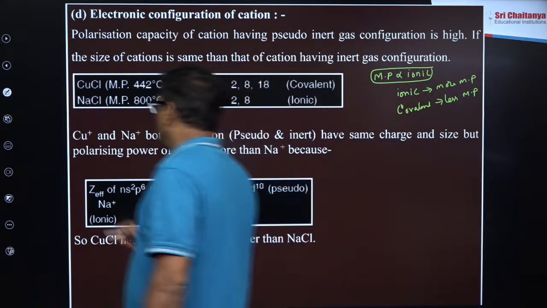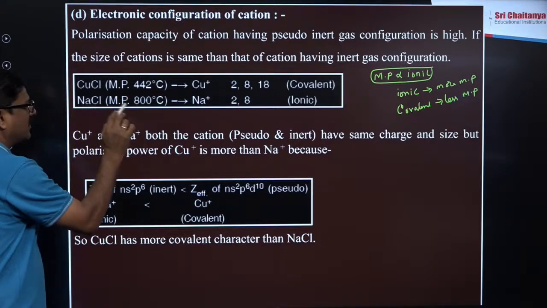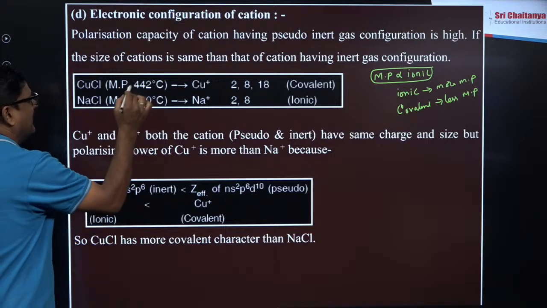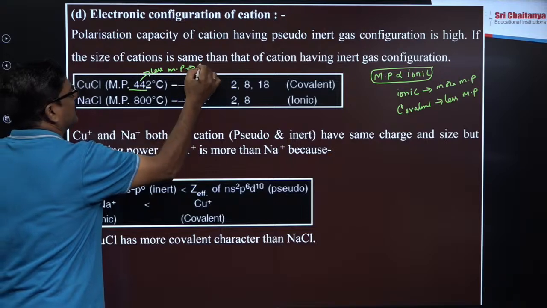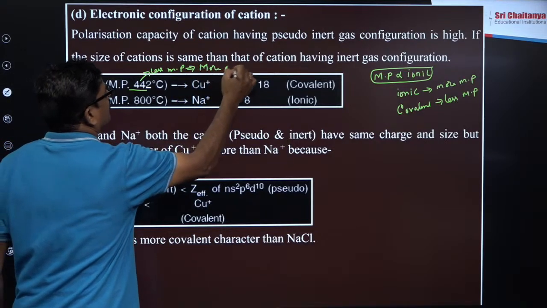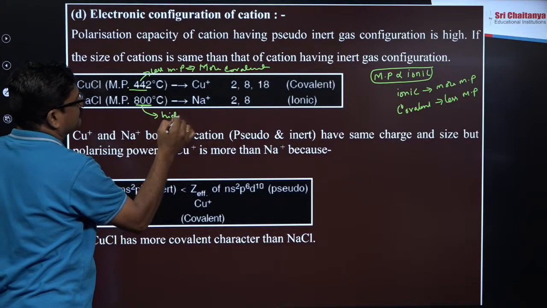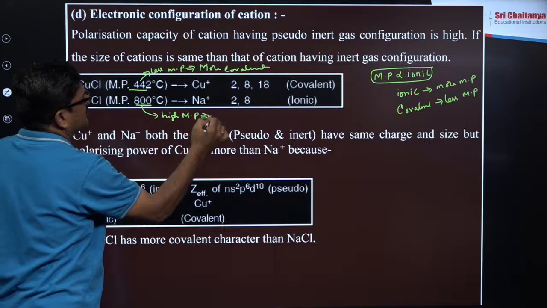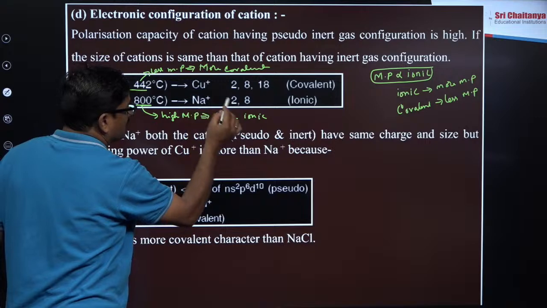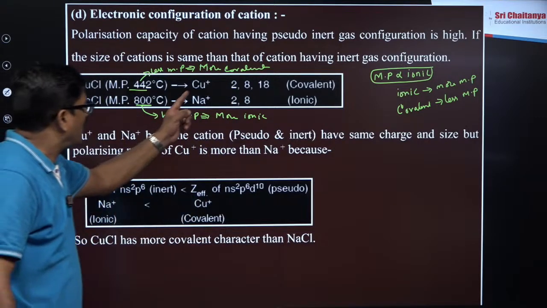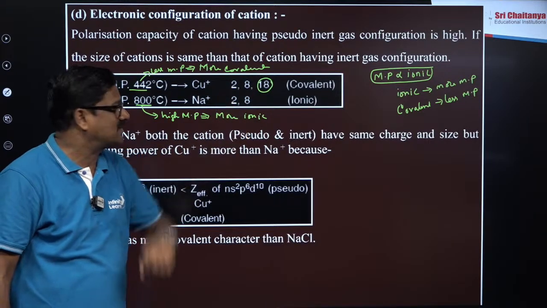Now if you see copper chloride melting point 442 degrees centigrade, sodium chloride melting point 800 degrees. Less melting point means it is more covalent. It is high melting point, which indicates it is more ionic. If you check the electronic configuration of Na+ 2, 8 and Cu+ 2, 8, 18, it's a pseudo noble gas configuration.